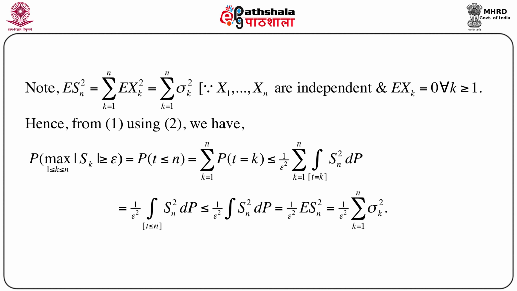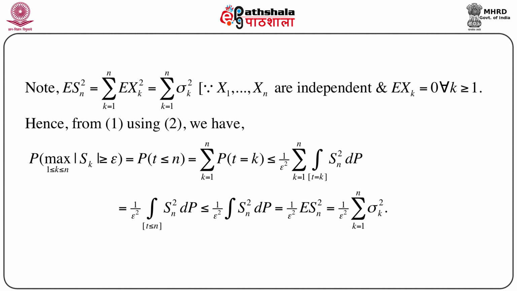Now, this is true for every k. These conditions, that X1, X2, ..., Xn are independent and the expectation of Xk equals 0, actually hold for every k greater than or equal to 1. So, now from equation 1, if we use equation 2, we immediately get the probability of the maximum over 1 less than or equal to k less than or equal to n of modulus of Sk greater than or equal to epsilon, which is equal to the probability T less than or equal to n, because we have already seen in equation 1 that these two